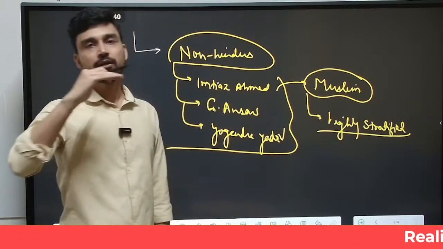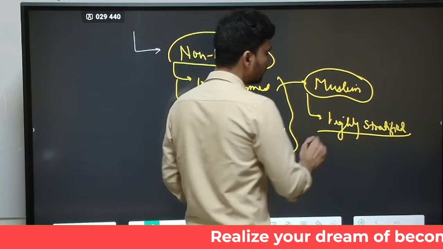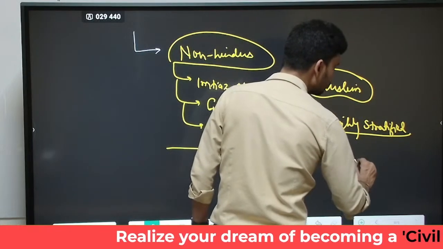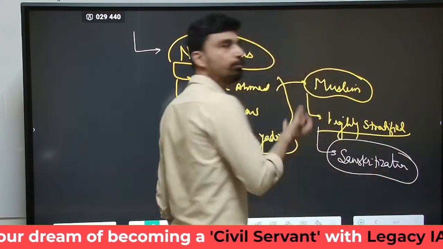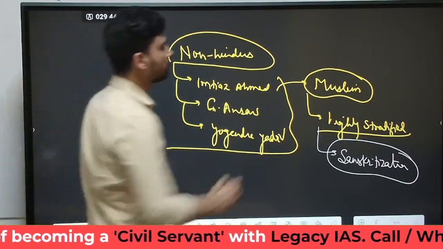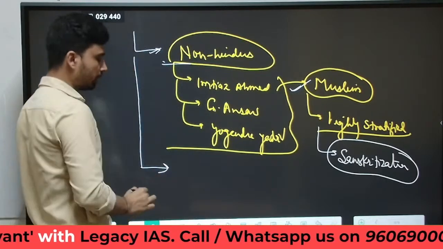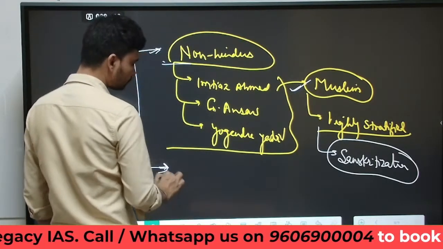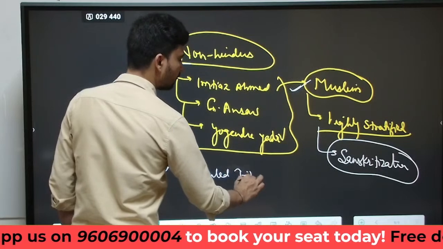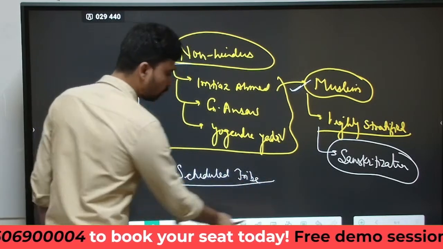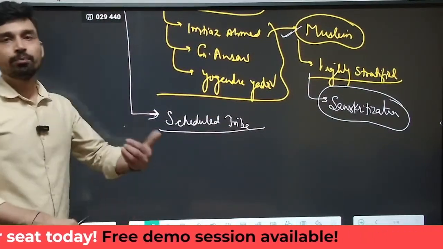They are also having a lot of different strata, where some are having higher social status, some are having lower social status. So in this case also we see the similar principles of Sanskritization being emulated by the members of lower social status to improve their social status. So Muslims also, it has been proved that there are instances of Sanskritization. Similarly, a very important work has been done in the case of scheduled tribes. So in the case of scheduled tribes, what anthropologists have discovered is that we also have a similar kind of process.